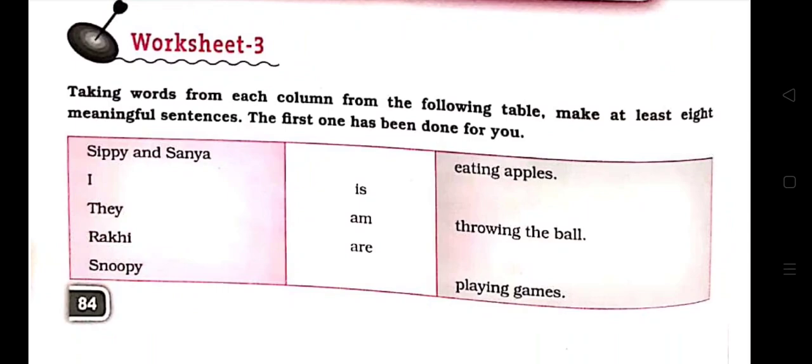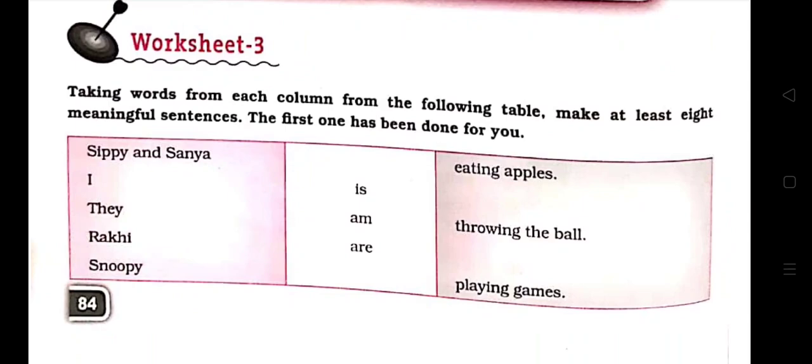Let's see first Sippy and Sania. Sippy and Sania, two singular subjects are given. And as you know children, two singular subjects make a plural. If we add two singular subjects with the help of and, it will become plural.